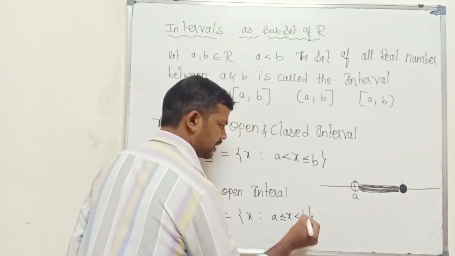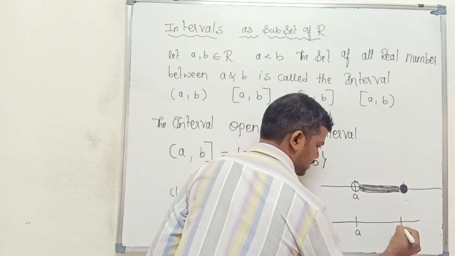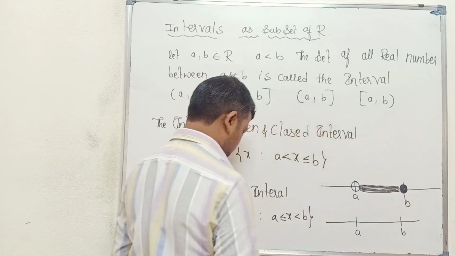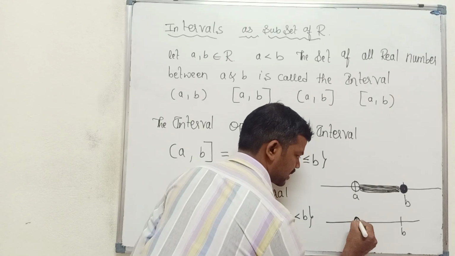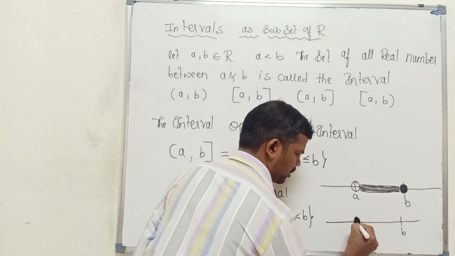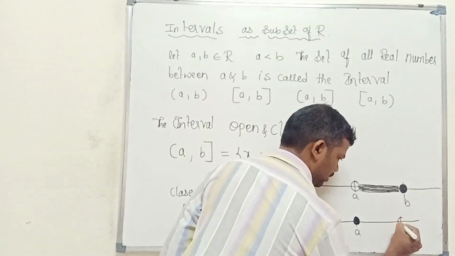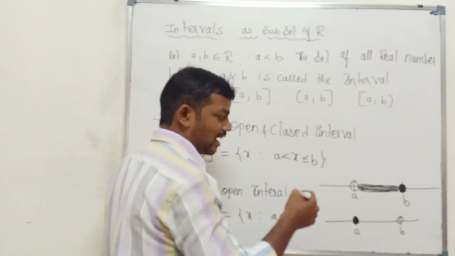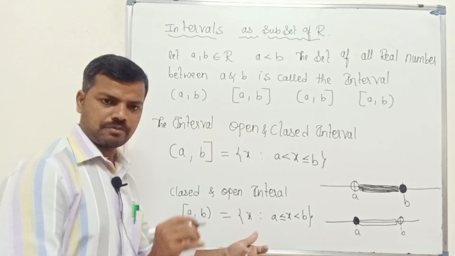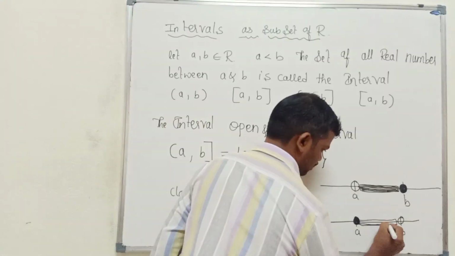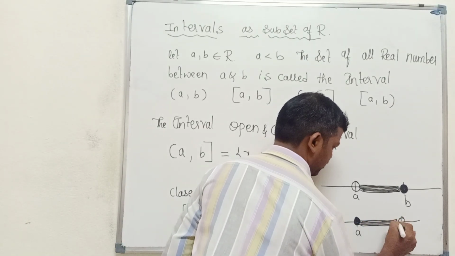Then how do we write that in a diagrammatical form? So this is A and this is B. Here A is included. For A, which circle do we have to draw? Dark circle. For B, which is not included, we draw an open circle. In between, we shade. Why? Because we are including that. We are collecting, which means we have to include that. So like this we have to shade. In this way we have to represent that on the number line.